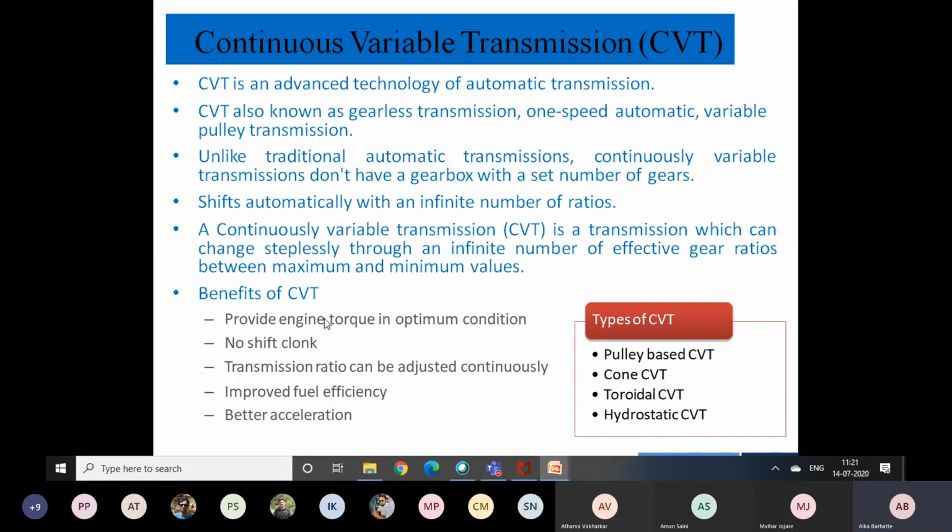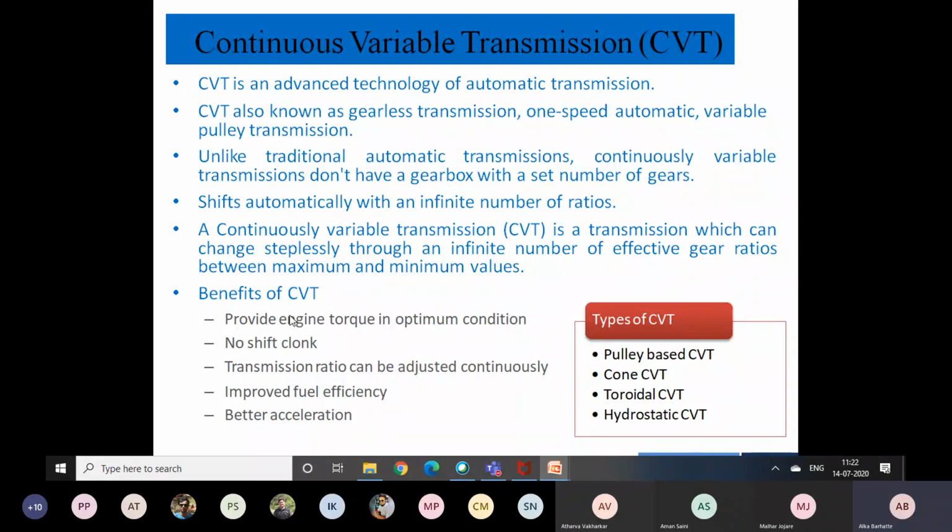What are the advantages of this CVT, continuous variable transmission? It provides engine torque in the optimum condition. There is no shift clock, that is, we need not press the clutch and then change the gear. All those things don't exist here. The time taken to shift from one gear to another will be avoided in case of CVT. Even in automatic, not manually but internally, your system is changing the gear from first to second, second to third.